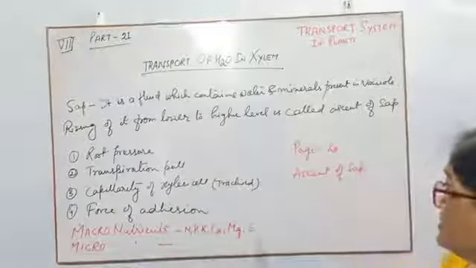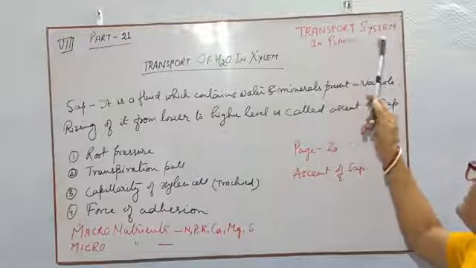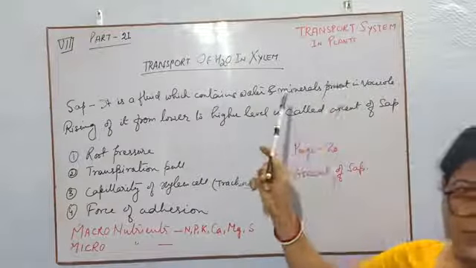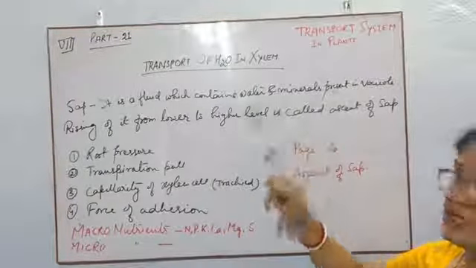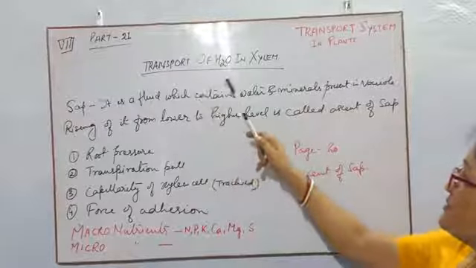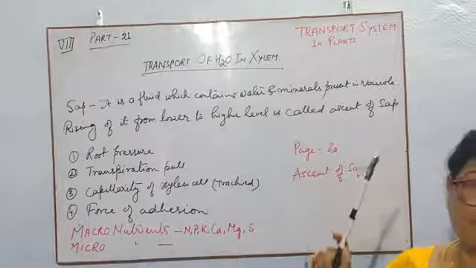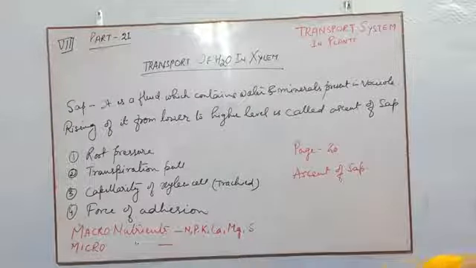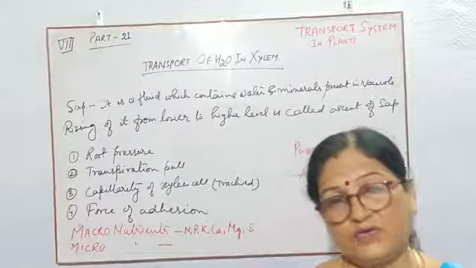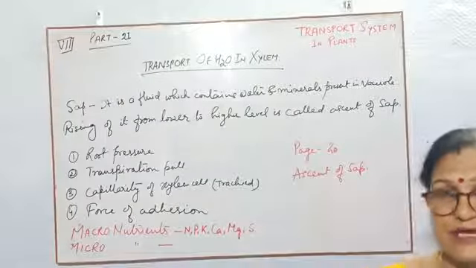Today I will continue the chapter Transport System in Plants, that is chapter 1. But today's topic is Transport of Water in Xylem. It means how the water reaches up to the xylem cell.